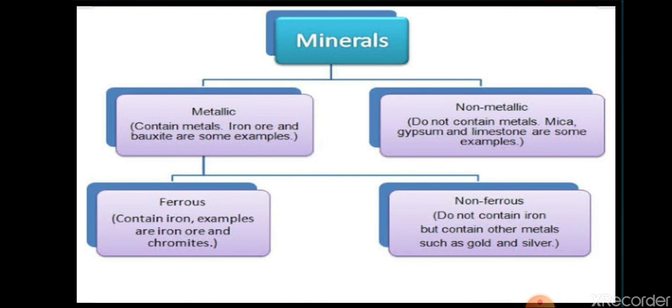A ferrous metallic mineral is one that contains iron, and one that does not contain iron is non-ferrous. For example, iron ore and chromite are ferrous, while gold and silver do not contain iron, so they are non-ferrous.